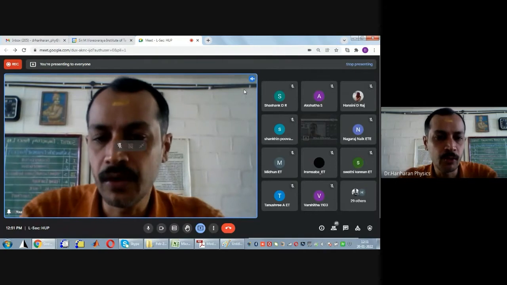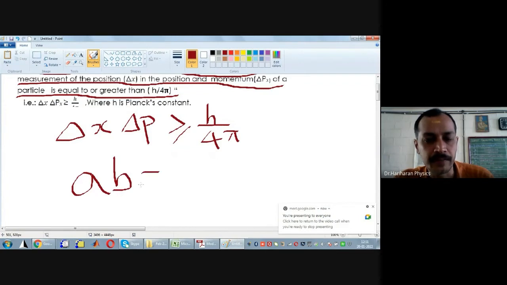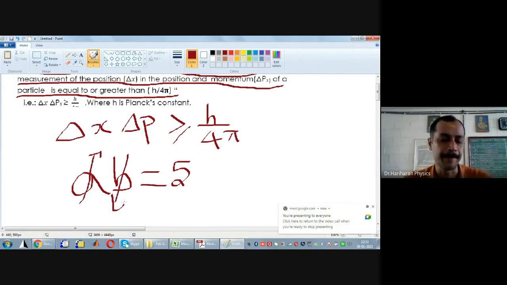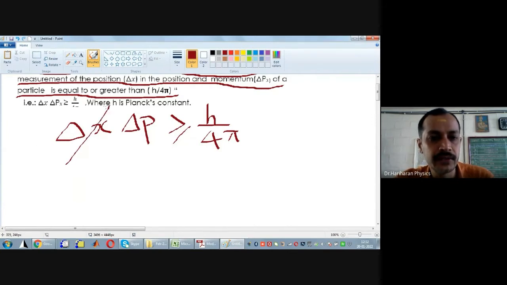Okay, now what is the consequence of that? Five minutes before I told you, if you have two quantities such that their product happens to be a constant, what does that mean? If A increases, B has to decrease, because B is equal to 5 by A, right? Likewise, if you apply this logic here, you conclude that if delta x is large, delta p has to be small, or if delta p is small, delta x has to be large. Why? It is because this product is a constant.